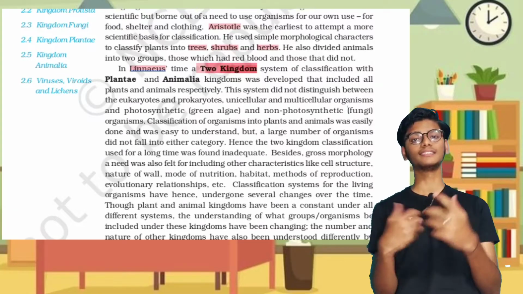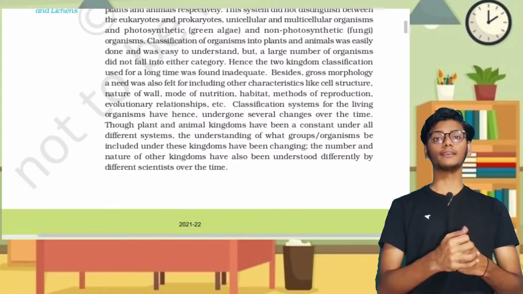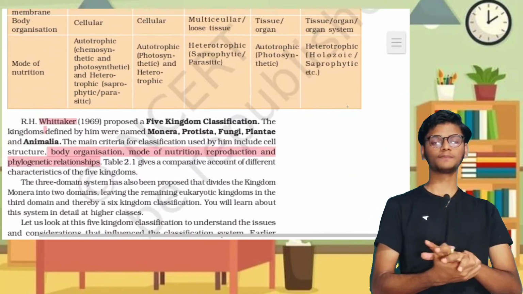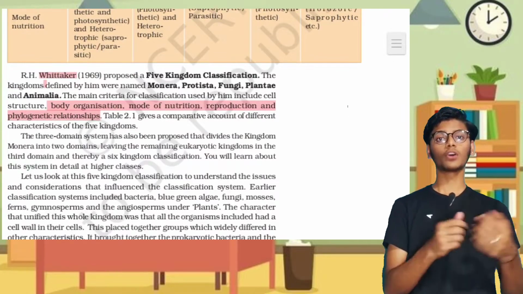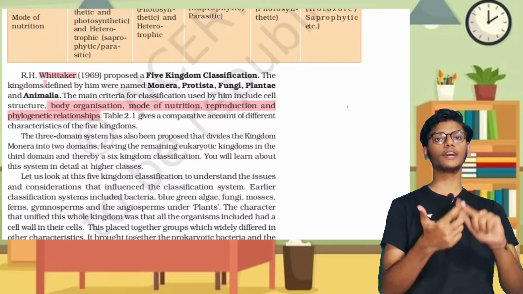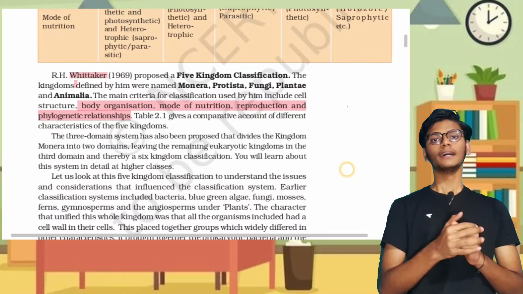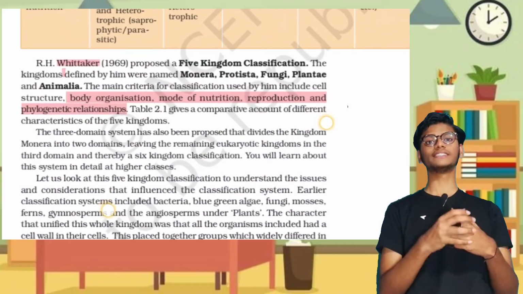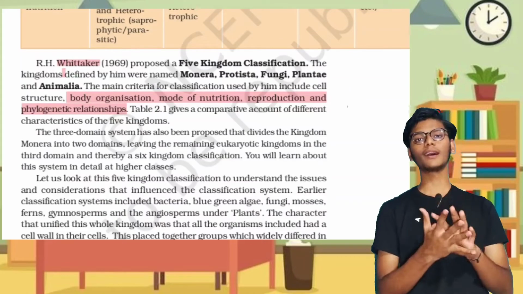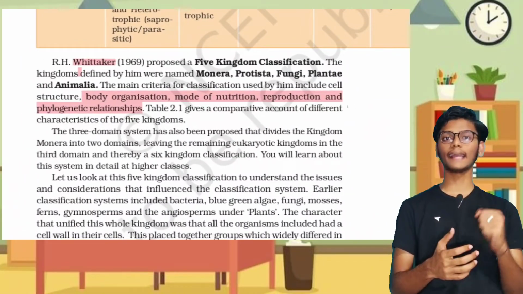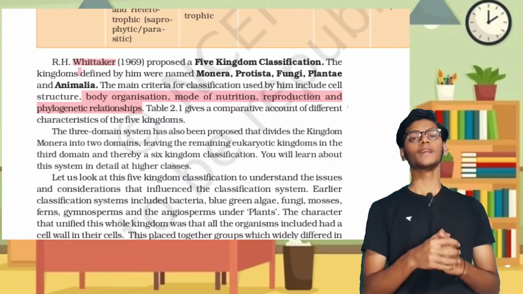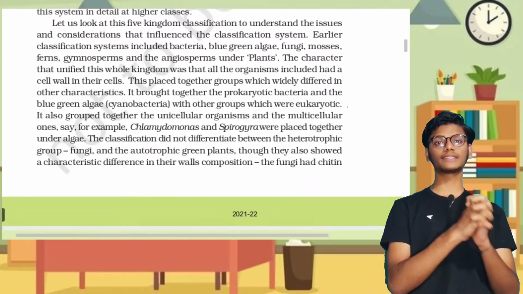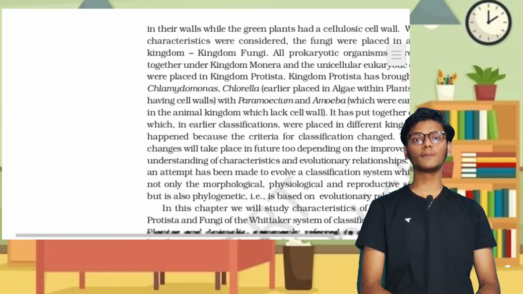And the third scientist, R.H. Whittaker, gave the five kingdom classification system. Based on mode of nutrition, reproduction and phylogenetic relation, he classified the biological system into five groups: Monera, Protista, Fungi, Plantae and Animalia. Now, according to the R.H. Whittaker system, let us see the first kingdom. The first kingdom is Monera.